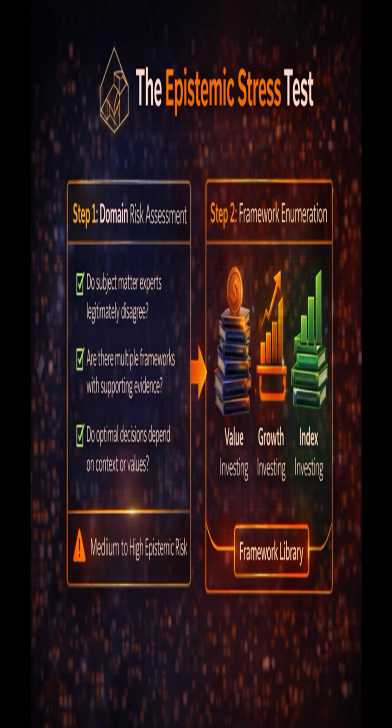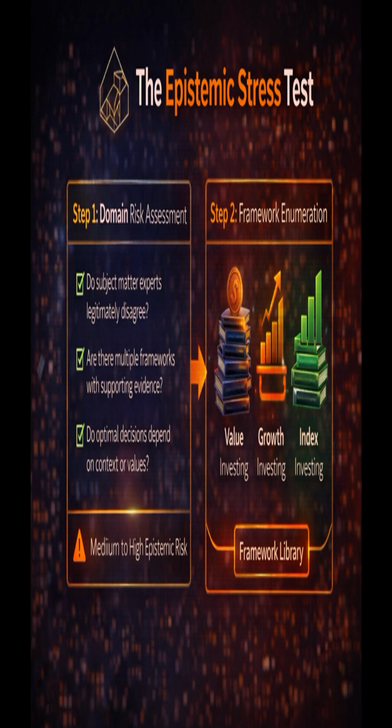For example, in investment AI, you document value investing, growth investing, and index investing as three distinct valid frameworks, each optimal in different contexts. The key recognition: all three are simultaneously valid. The right choice depends on client context, not historical data alone. This creates a framework library your AI can reference when making decisions.